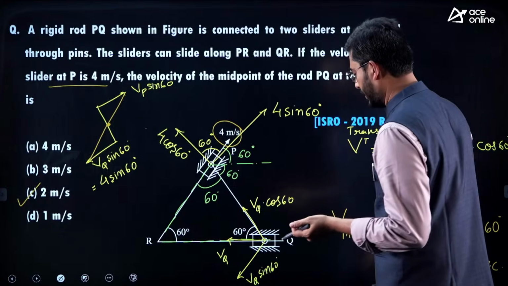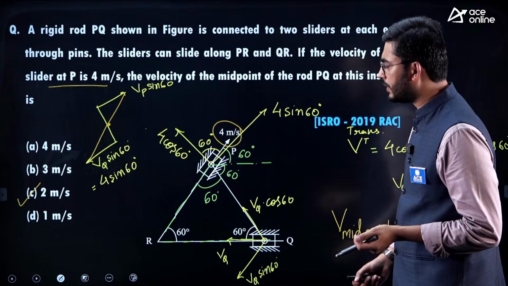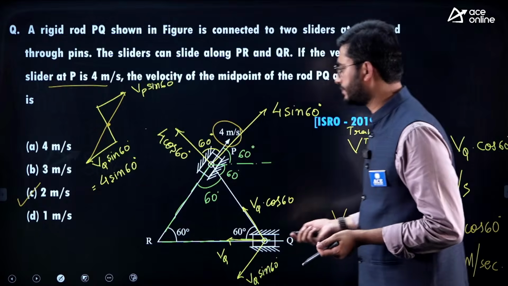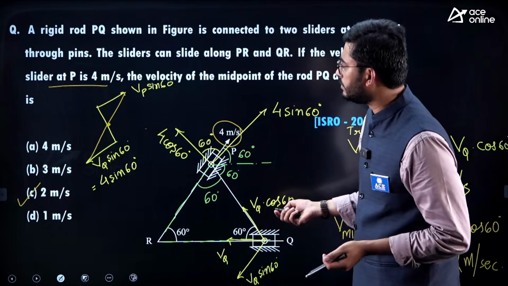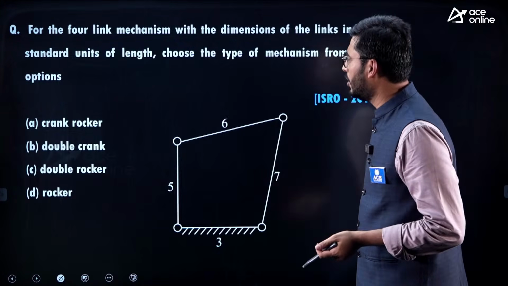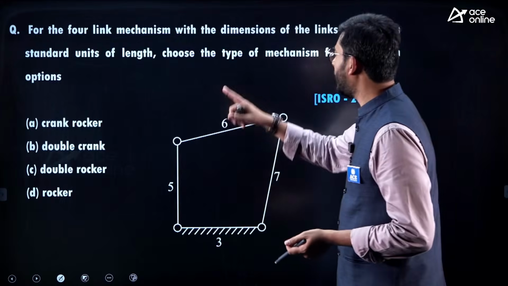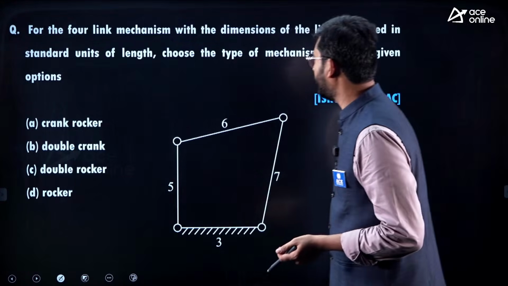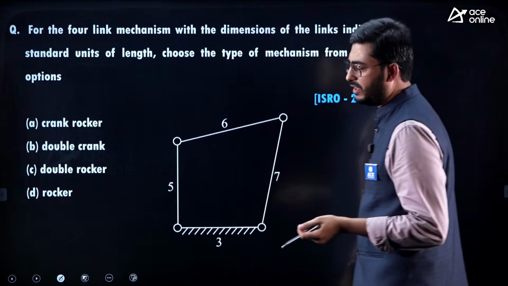Okay. All right. Let's go to the next question. So here it says 4-bar mechanism with dimensions indicated and the standard units of length. Choose the type of mechanism for the given arrangement.